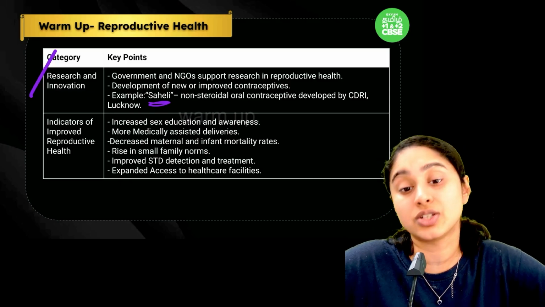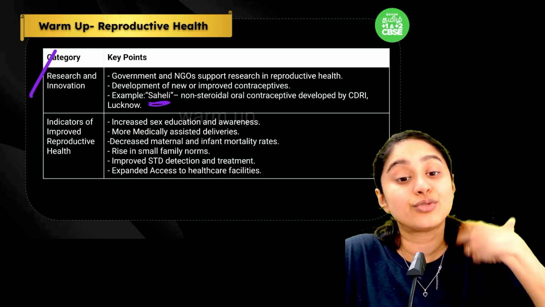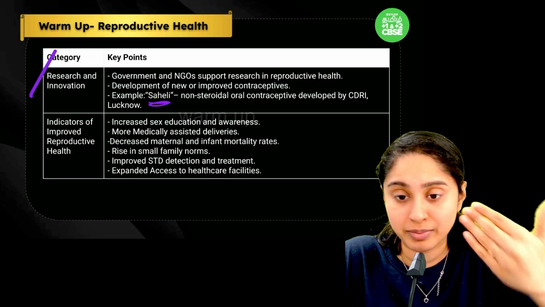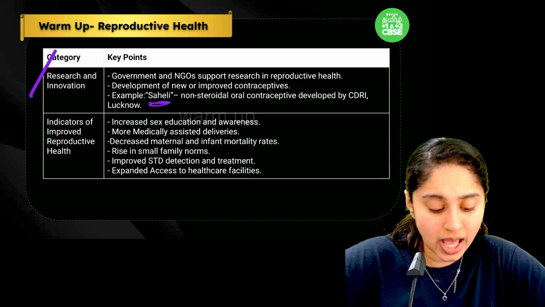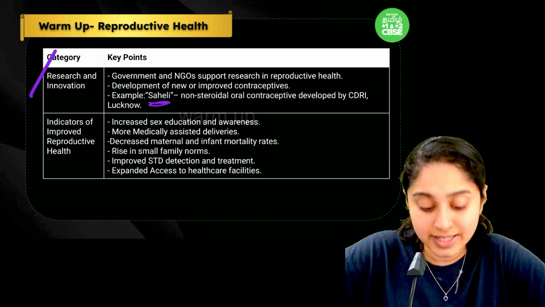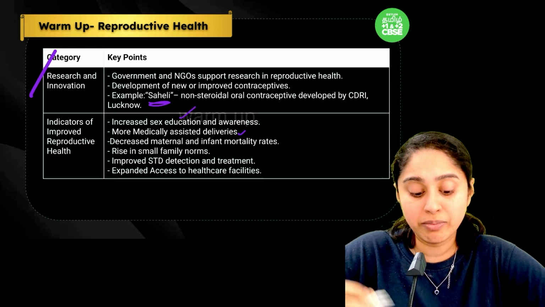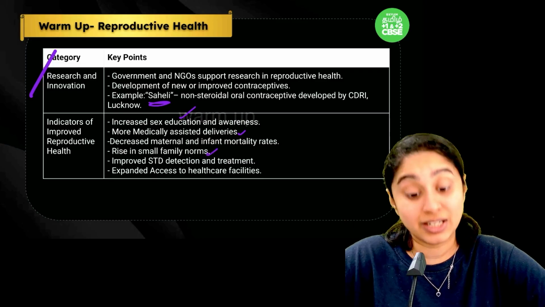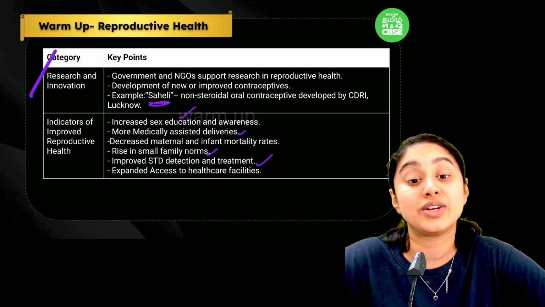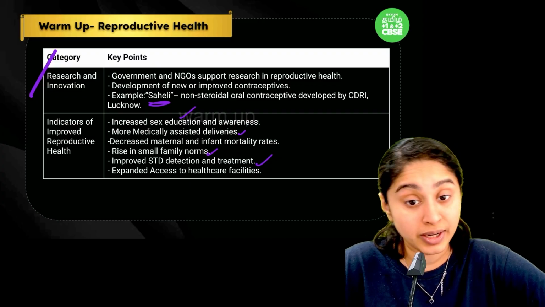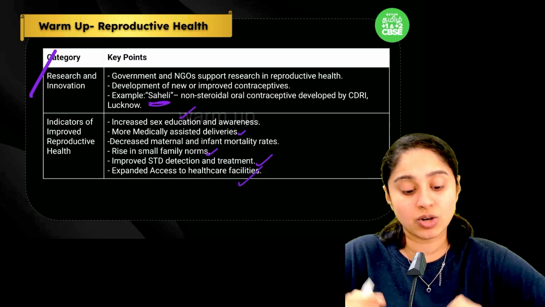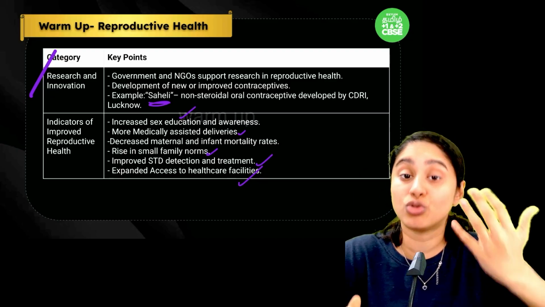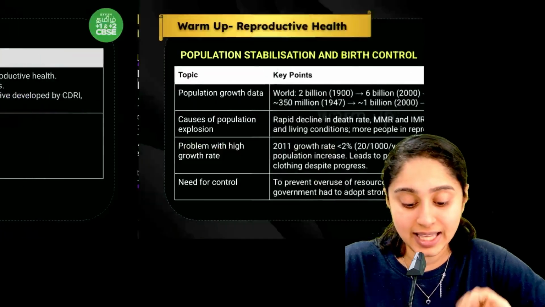Okay, Central Drug Research Institute in Lucknow. So these kind of new medications, new approaches will help us make a betterment in reproductive health. And also, like I said, increasing sex education, more medically assisted deliveries, small families have increased, then improving the treatment of sexually transmitted diseases, access to facilities, and all of these will help the country and the society to grow as a reproductively healthy society.